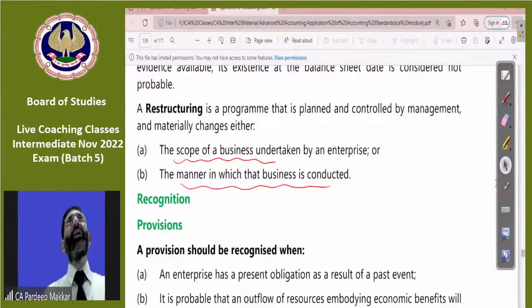If a building in which we are working has been damaged and reconstructed, that is not restructuring. Restructuring is normally done by those students who are going for audit, because in audit you will see that restructuring is done by the bank. Whenever a loan becomes NPA, then that loan is restructured by the bank. So restructuring means we are going to change the scope of our business, and the other thing is the manner in which we are doing our business. So both things are there.